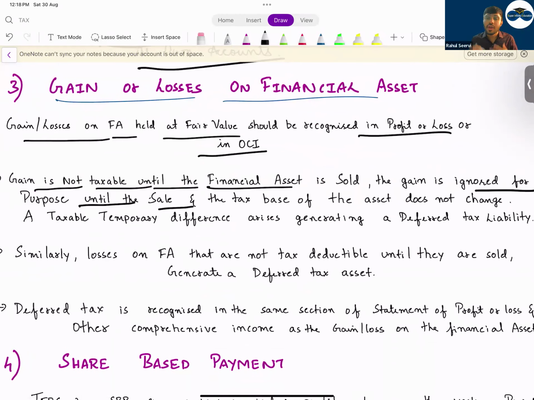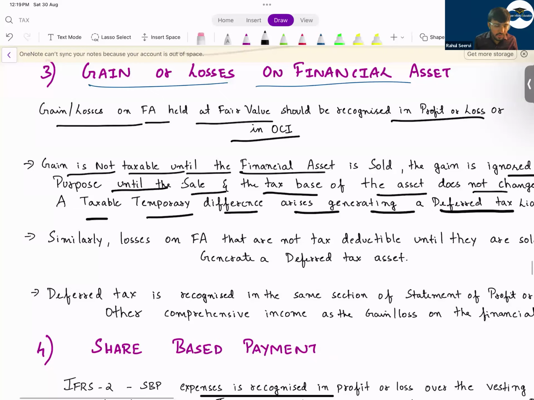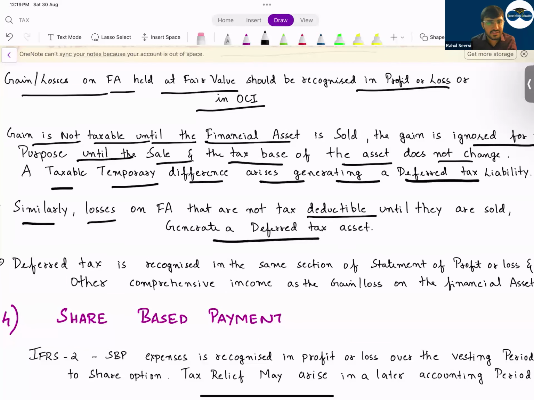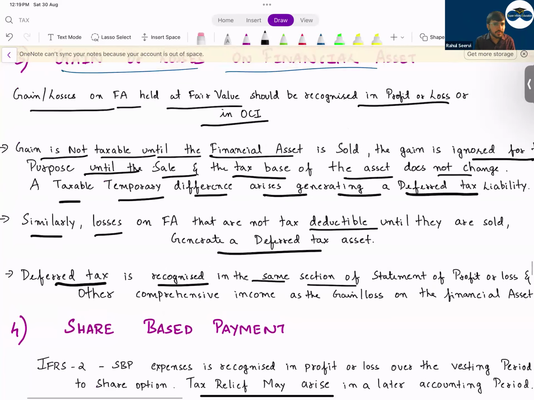That means the tax authority says, okay, the fair value is increasing, but you can claim this fair value once you sell the asset, and the tax base of the asset does not change. A taxable temporary difference arises generally, generating a deferred tax liability. We have seen. Similarly, if there is a fair value loss, then it creates a deductible temporary difference, and a deferred tax asset will be created. Deferred tax is recognized in the same section. That means if fair value through P&L, deferred tax also goes to P&L. Fair value through OCI, the fair value difference is taken to OCI, and the taxation will also be taken to OCI. This is the third point which we have covered.